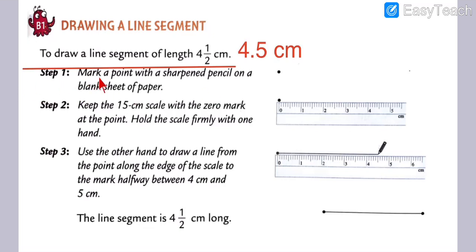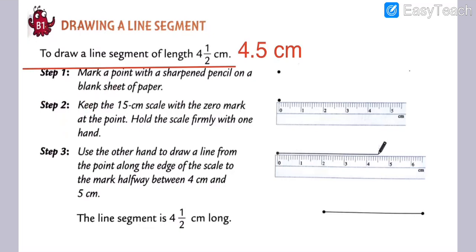Step number 1 is to mark a point with a sharp-ended pencil on a blank sheet of paper. This is step number 1. Again I repeat, my dear students, step number 1 is to mark a point with a sharp-ended pencil on a blank sheet of paper. This is the first step. Then after step 1, step 2.